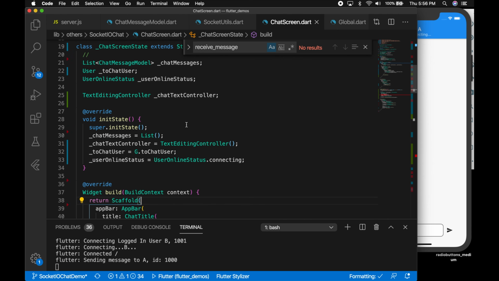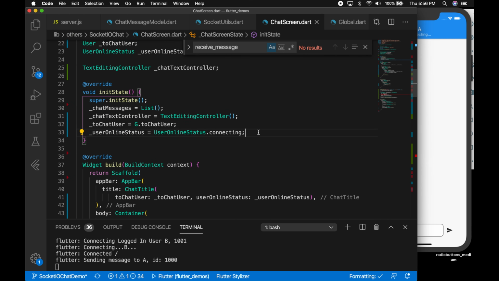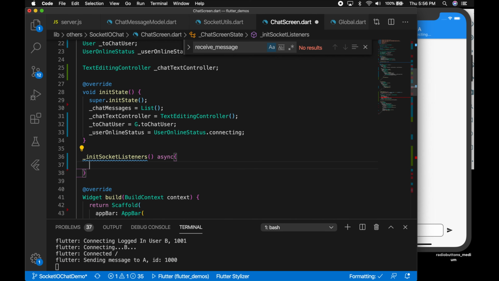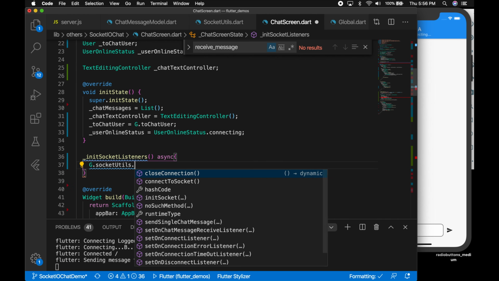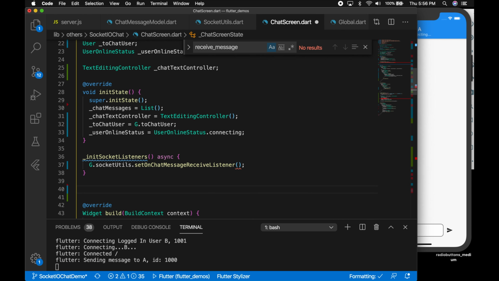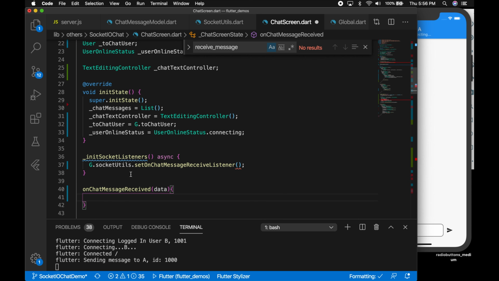Okay, all right, now we need to call this function. So let's go to the chat screen. This is where we need to listen to the messages from the server, right? So let's write a new function in its socket listeners, and that's going to be an asynchronous function, and call g.socketutils.set on chat message receive listener. Okay, and let's write our function, and that accepts the data and pass in that function. Okay, and let's print here on chat message received with the data.